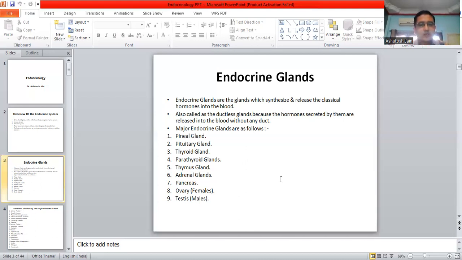Pineal gland secretes melatonin. Pituitary gland, major hormone is the growth hormone. Posterior pituitary gland secretes oxytocin and ADH. Ovary secretes estrogen and progesterone. Testes secrete testosterone. Pancreas secrete insulin, glucagon, somatostatin, and pancreatic polypeptide. These are some of the examples of the hormones secreted by these major endocrine glands.